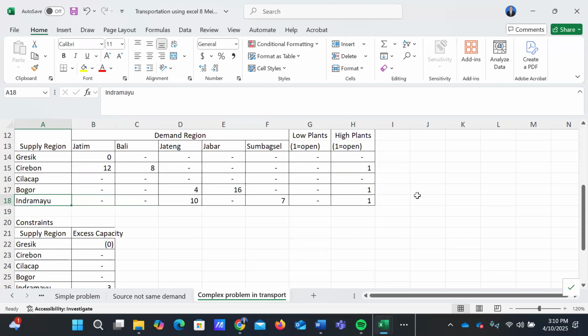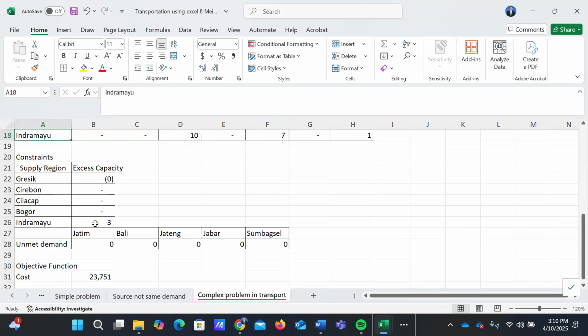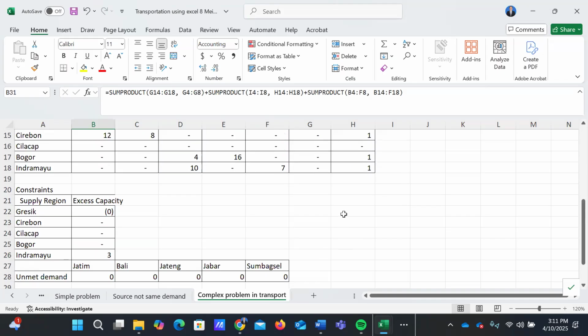So Indramayu has excess capacity of 3 million units. And the total cost will be 23,751 dollars, both the cost for opening and distributing the product. Okay, this is our solution.